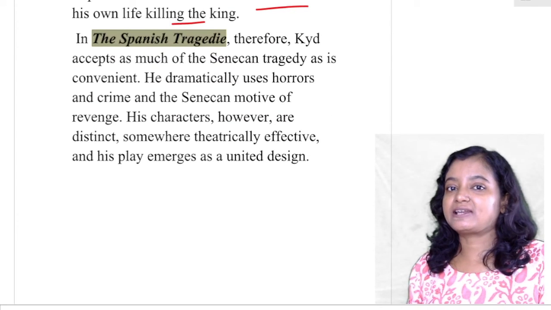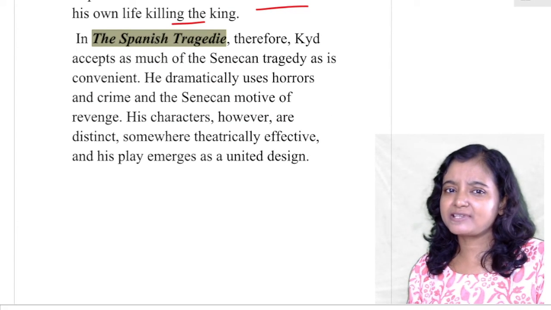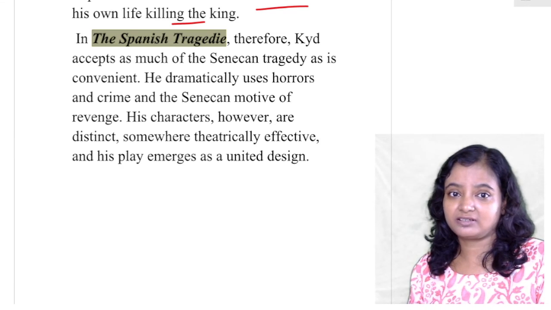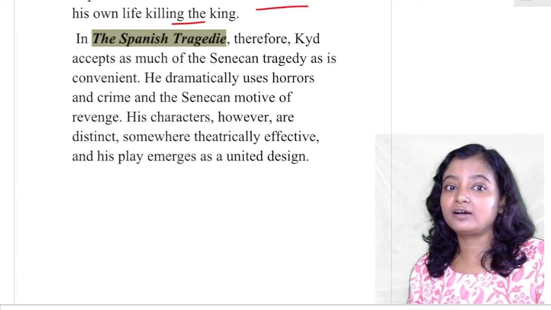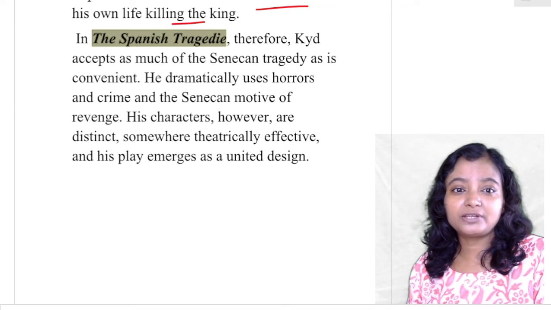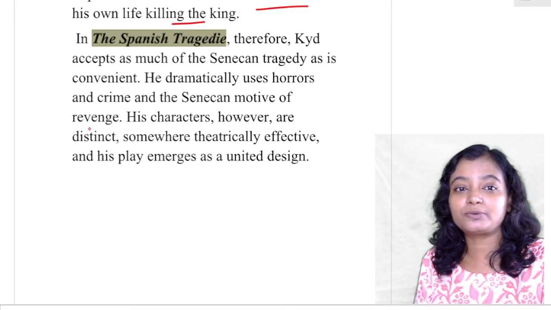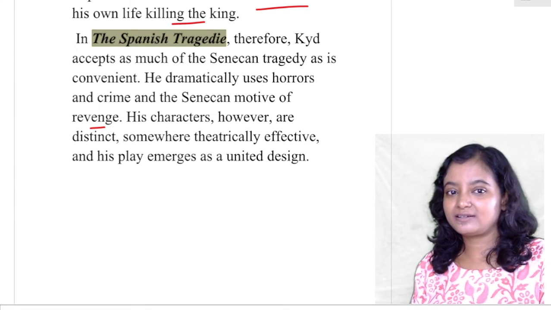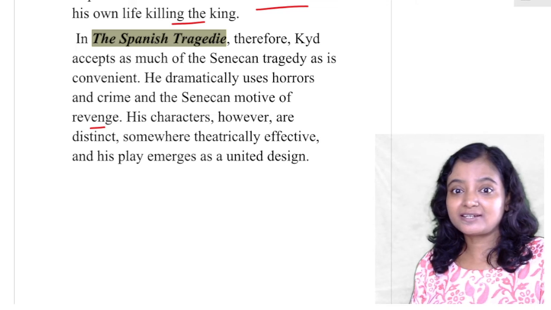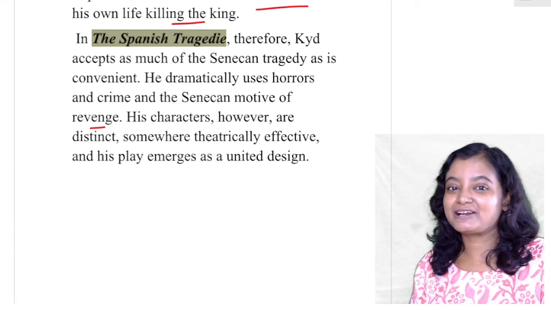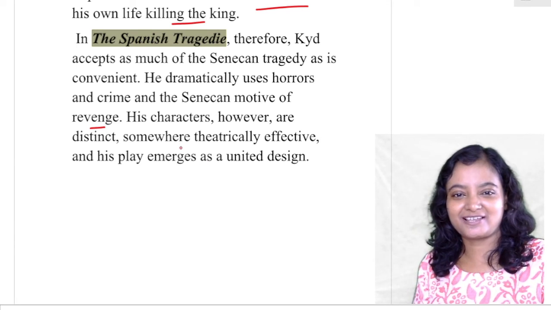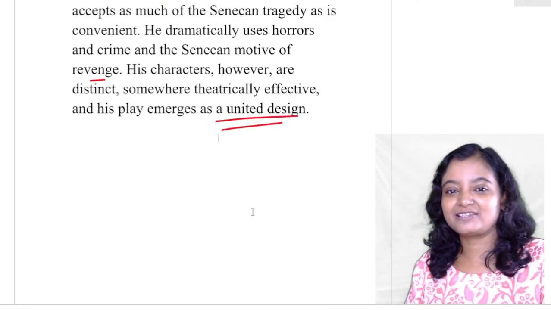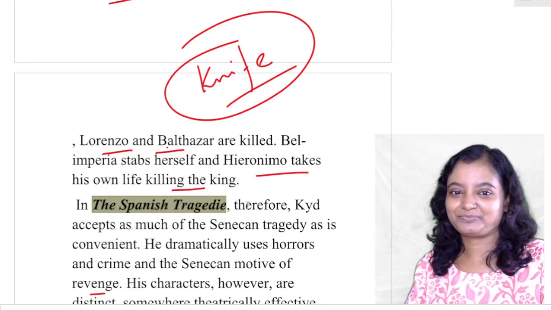Now in The Spanish Tragedy, you find that Kyd attempts as much of the Senecan tragedy as is convenient. He dramatically uses horrors and crimes and the Senecan motive of revenge, the vendetta that Hieronymus takes for his son. His characters, however, are distinct, somewhat theatrically effective, and his play emerges as a united design. So there is the single, unique characteristic of Kyd in The Spanish Tragedy.